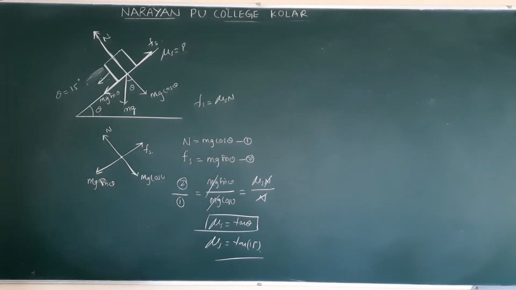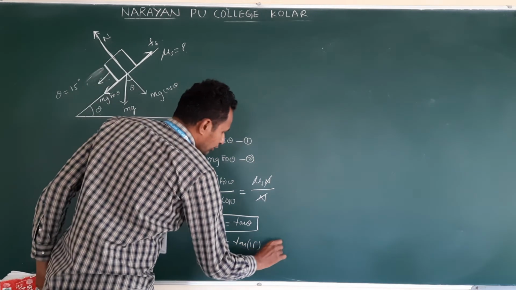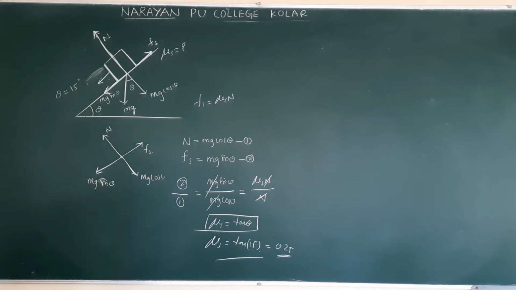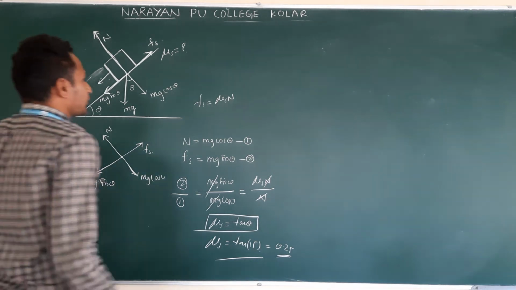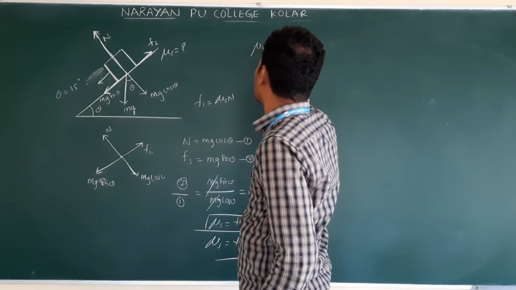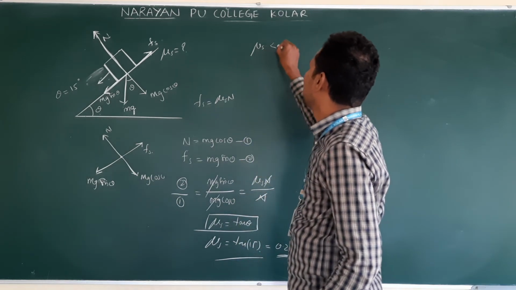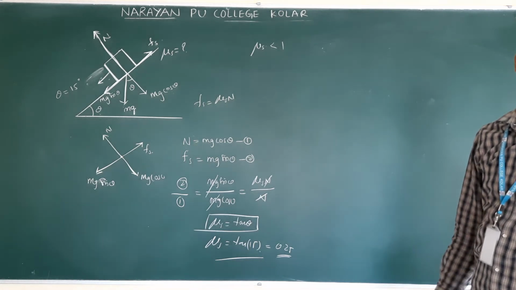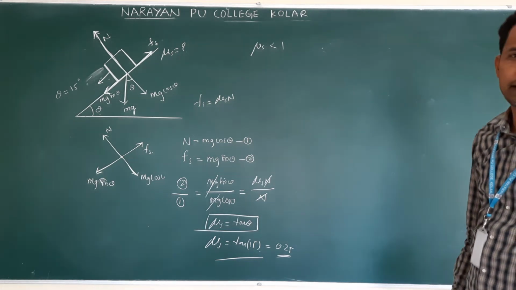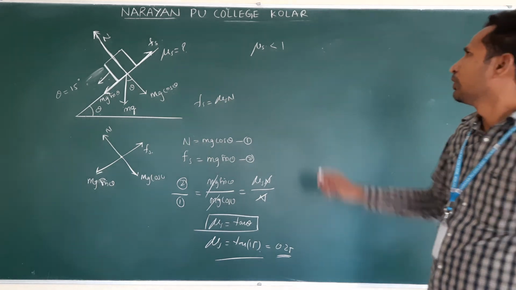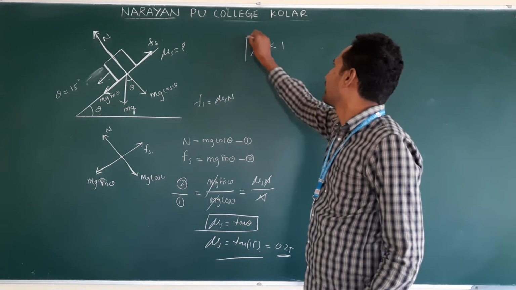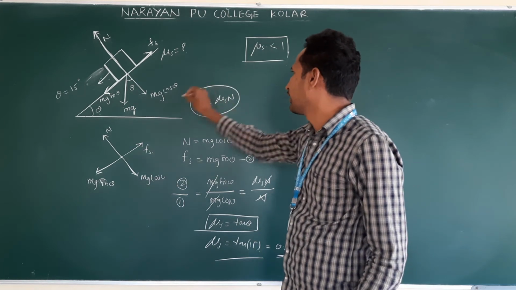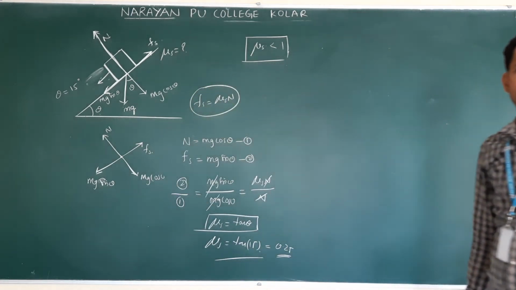So the value is 0.27. See, here you need to remember one more point. This coefficient of friction mu s is always less than 1. It will never be equal to 1. Understand? Clear? Remember this. You can find the reason from this formula.